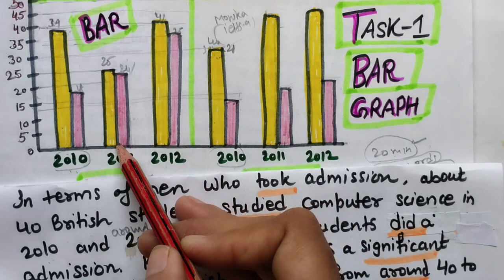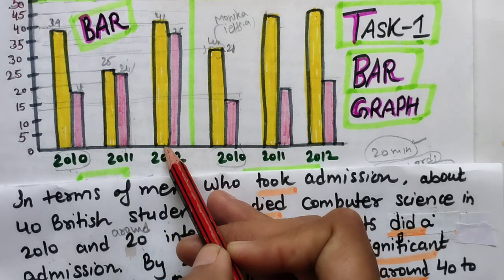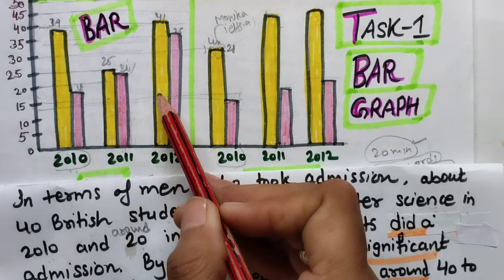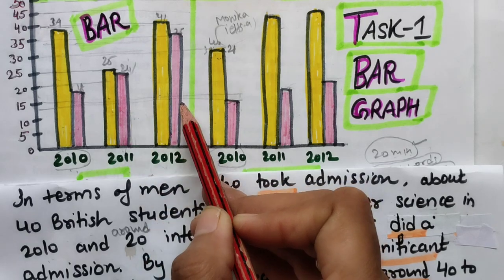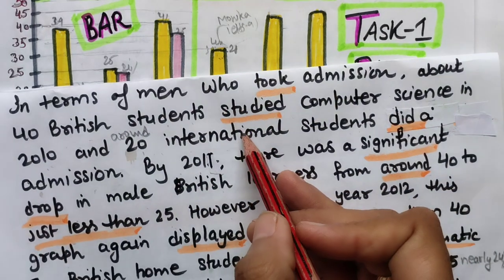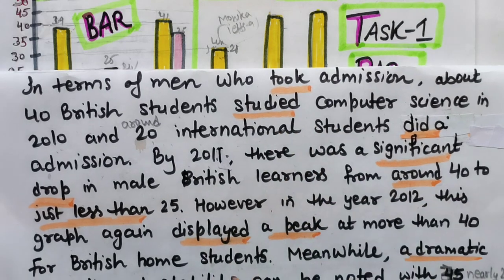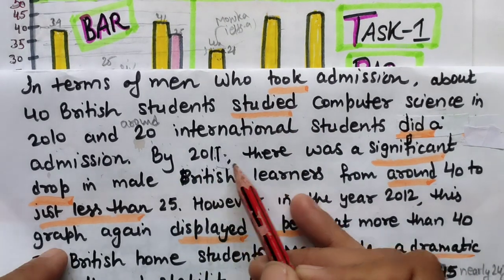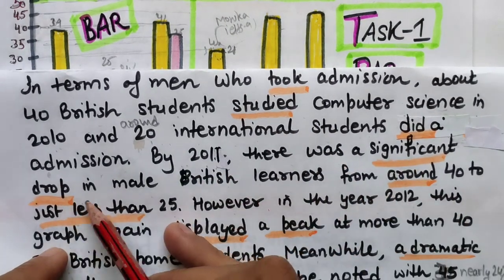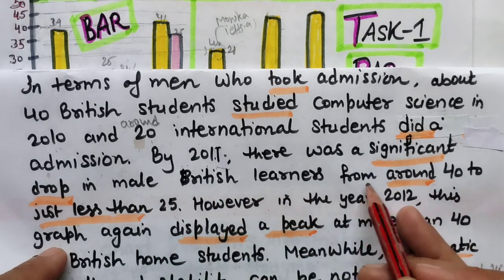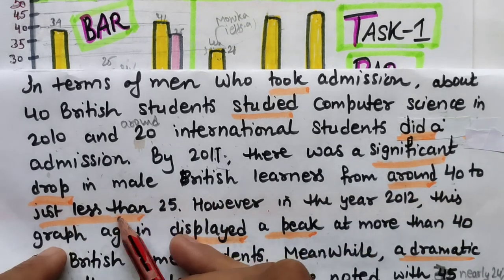Now for 2011 and 2012, I will talk first about British students and then about international students. Every time we can't write the same sentence structure, the same style, so I have changed it. By 2011, there was a significant drop in male British learners from around 40 to just less than 25.